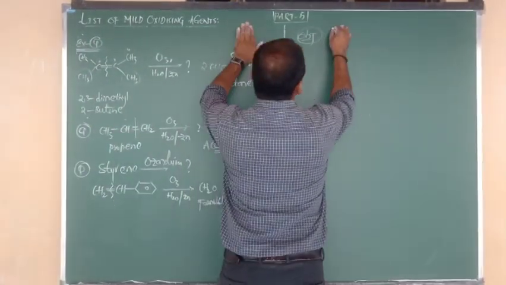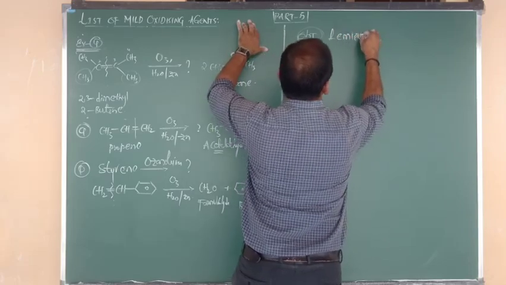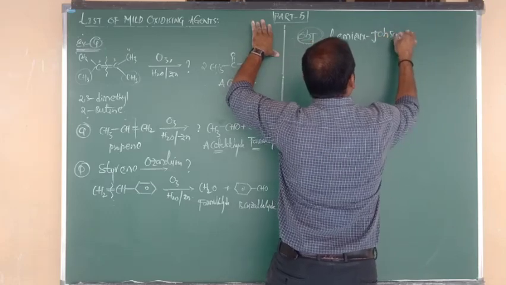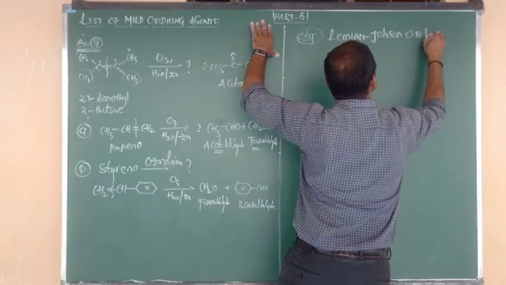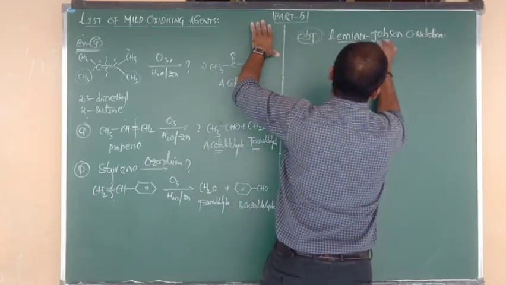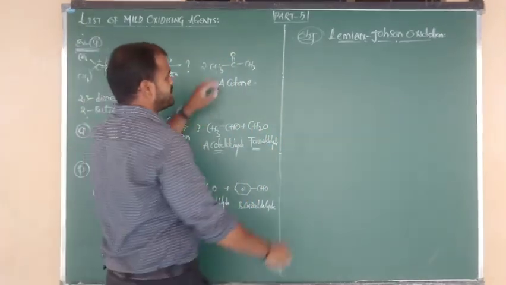So the reaction name is nothing but Lemieux Johnson oxidation reaction. What is the meaning of Lemieux Johnson oxidation reaction? Okay, state it.